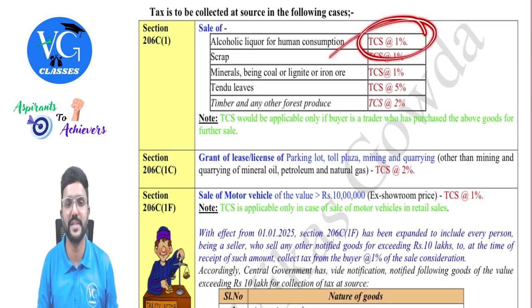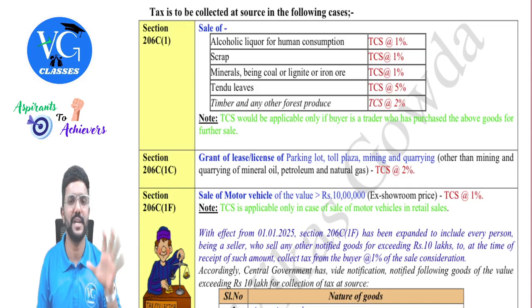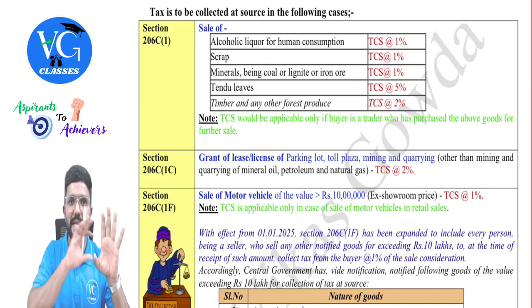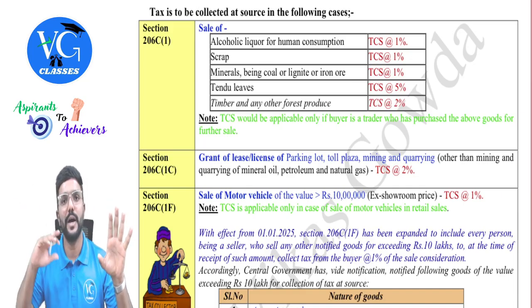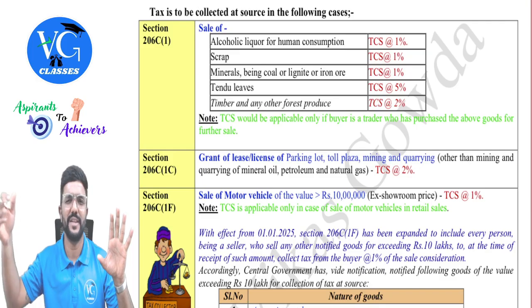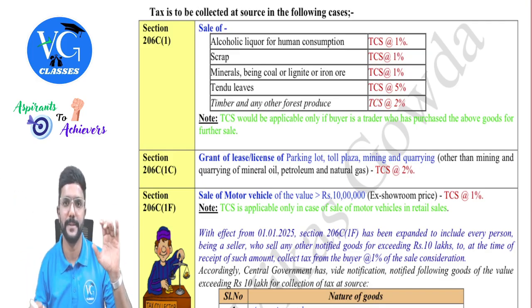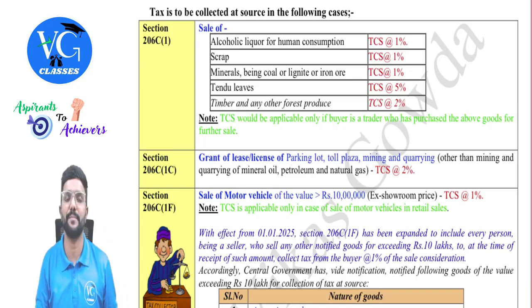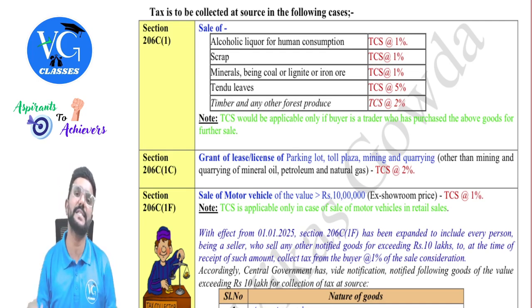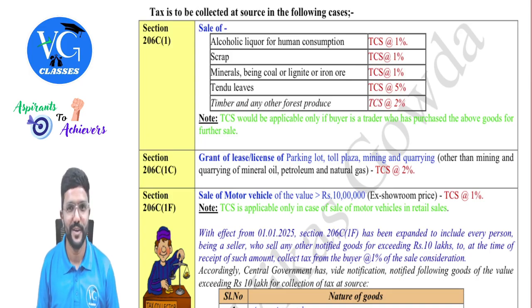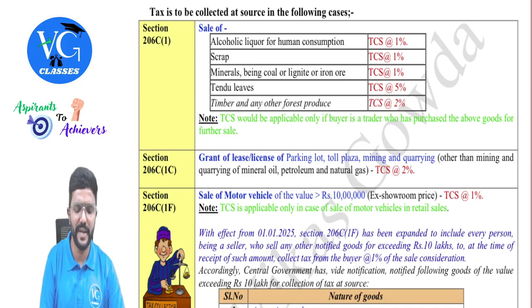Then when is this applicable, sir? Assume, guys, the manufacturer, that is Kingfisher, the manufacturer of alcohol, is selling the alcohol to showrooms or liquor shops. In that case, TCS is applicable because it is for further sale. Whereas when people buy it for their personal consumption, TCS is not applicable. Got it? Yes, sir.